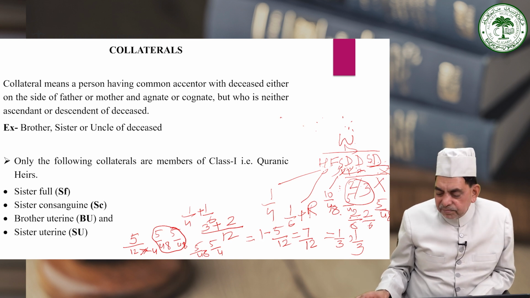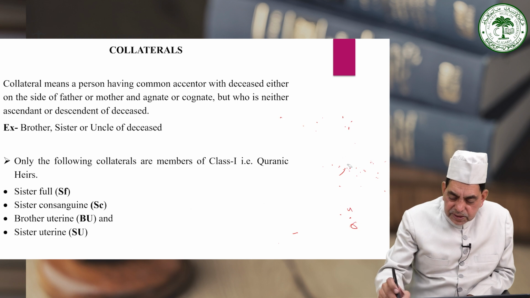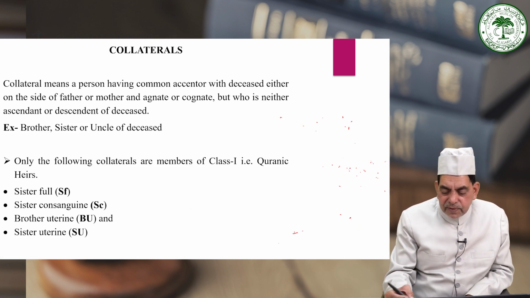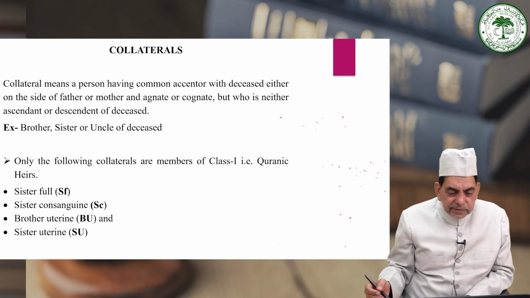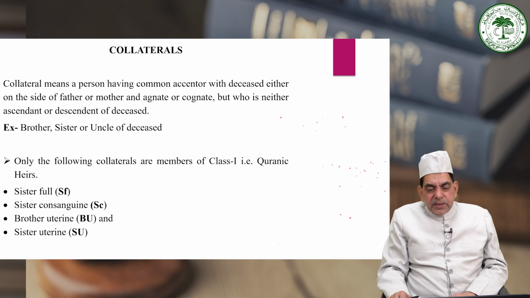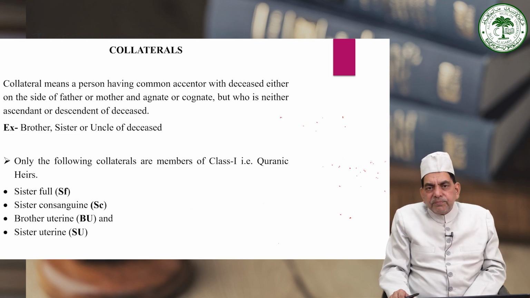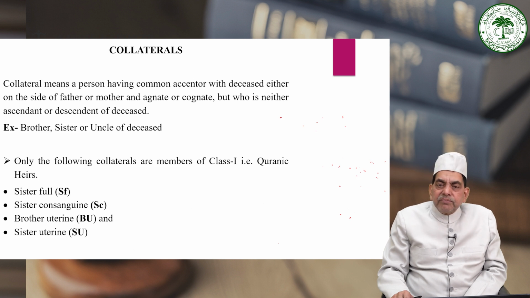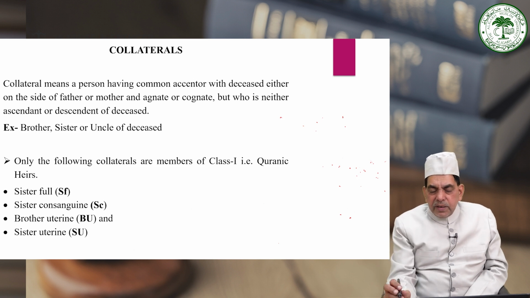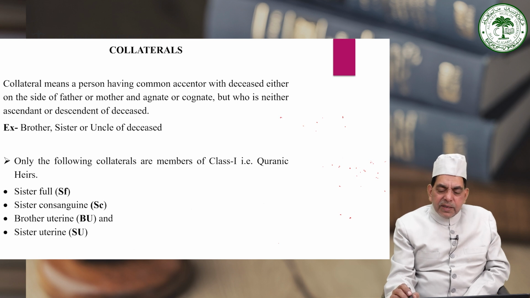Ladies and gentlemen, now I proceed to discuss the entitlement of another important class of the heirs, that is collateral class or collateral heirs. Here a collateral means a person having the common ancestor with the deceased either on the side of the father or mother, agnate or cognate, but who is neither ascendant nor descendant of that. This is the simple and short meaning of the collaterals.